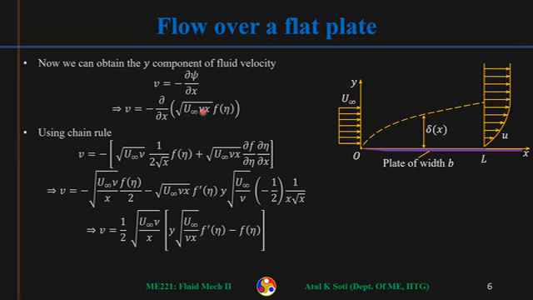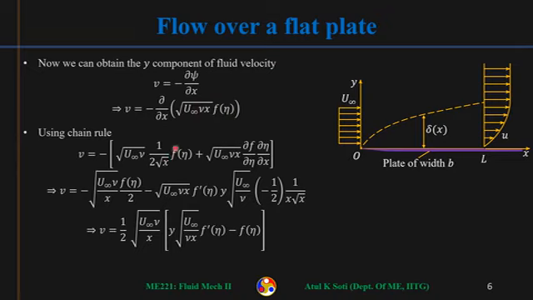Now here I need to differentiate with respect to x. This thing is also a function of x, and remember f is a function of eta, but eta itself is a function of x. So we'll have to use the chain rule here. Both of these things are functions of x. So how do we differentiate? Differentiation of this into this, plus differentiation of this into this.